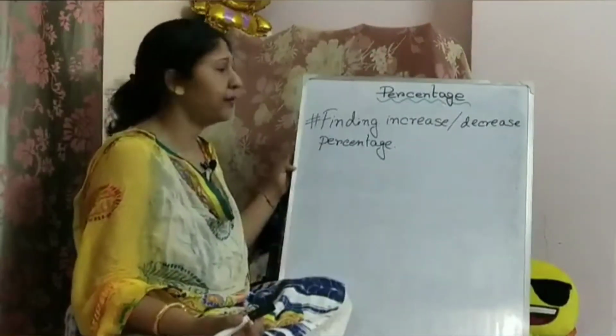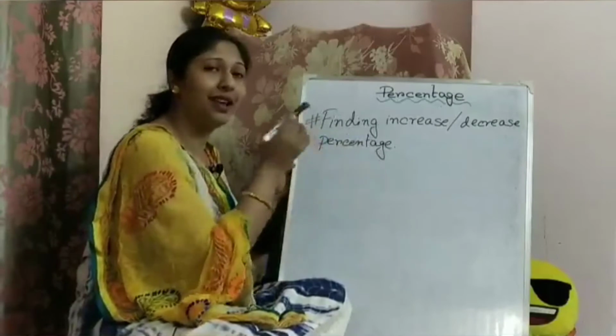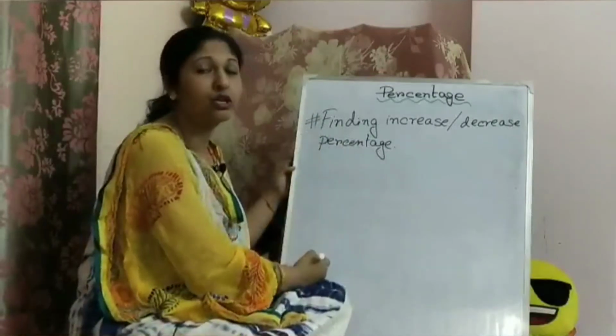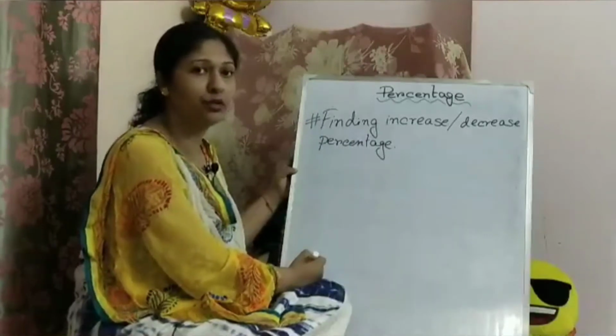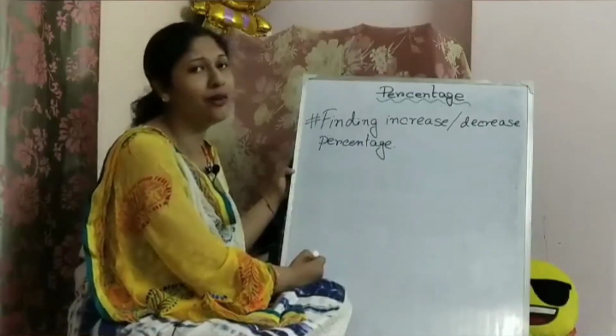So how will we find increase or decrease in any kind of percentage? For that some rules are there. We have to follow those rules, then we can easily do our problem sums.